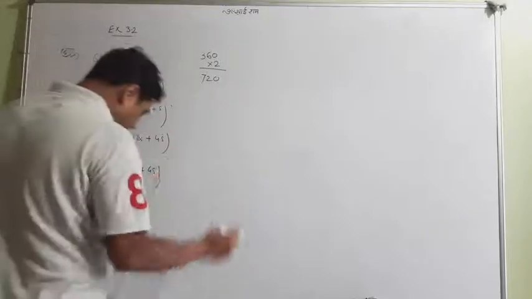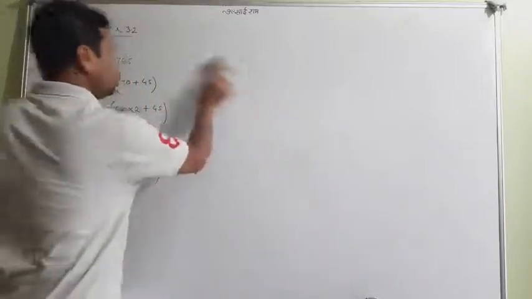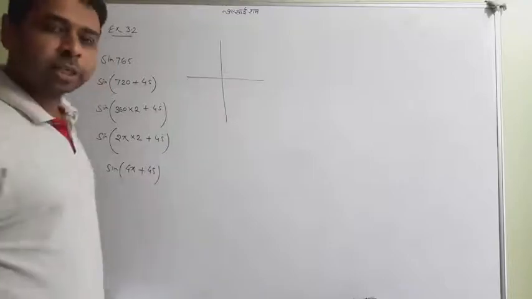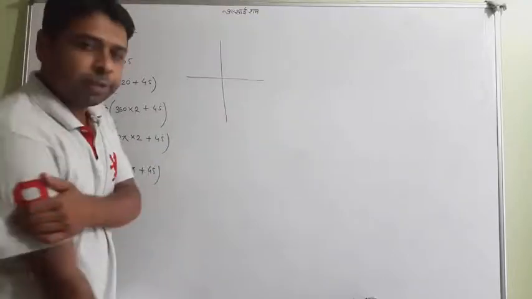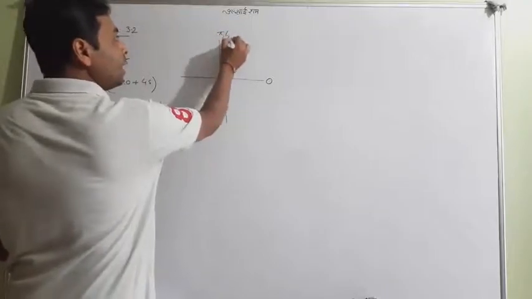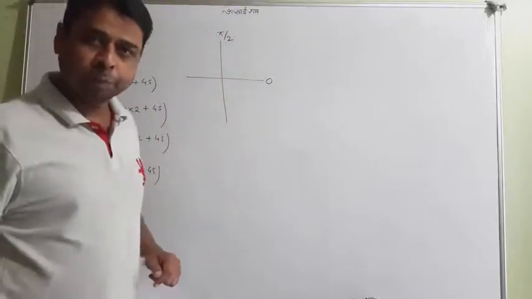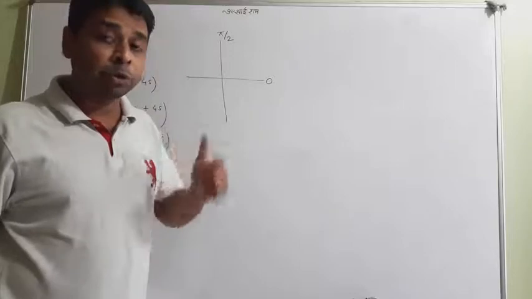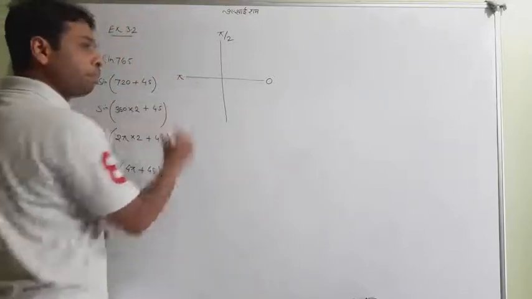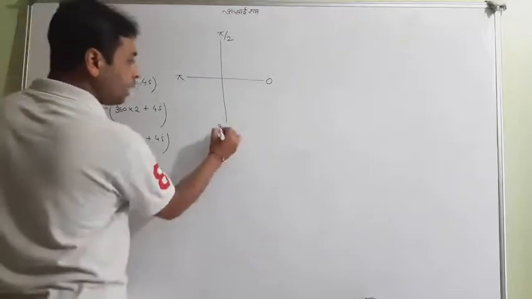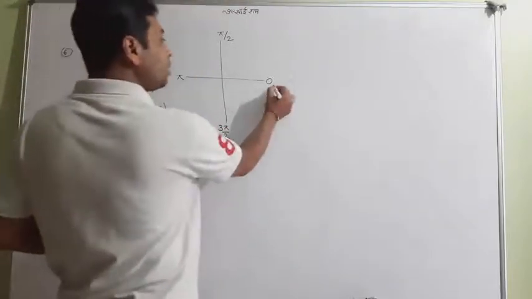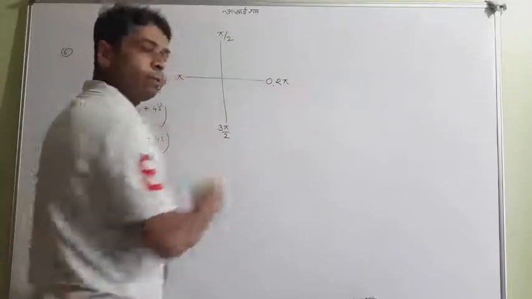Now I want to draw the quadrant system and tell you one important thing which I didn't discuss yesterday. This is 0. This is 90, which I now write as pi by 2, because I taught you yesterday that pi by 2 is 90. This is 180, now I write pi. This is 270, I write 3 pi by 2. It is in radians. Now it is 360, which I write as 2 pi.